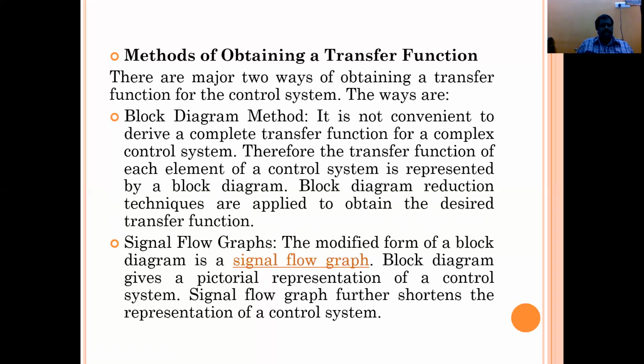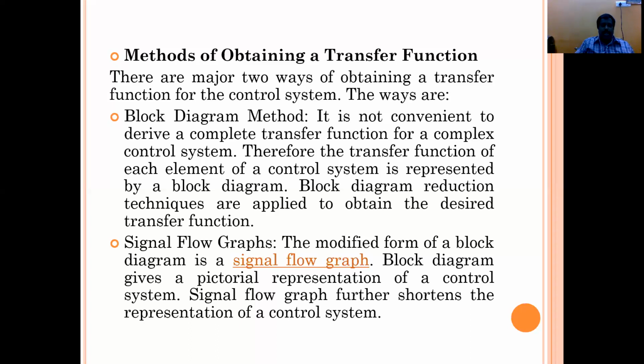But what are the main drawbacks? These are all the advantages of the Laplace transform, the transfer function of the system. The main drawback of the transfer function is that here we are assuming only zero initial conditions. That is a very main drawback. Second, the transfer function model cannot be applicable for non-linear and time varying systems. It can be applicable only for linear time invariant systems.